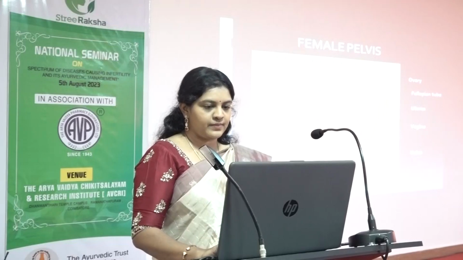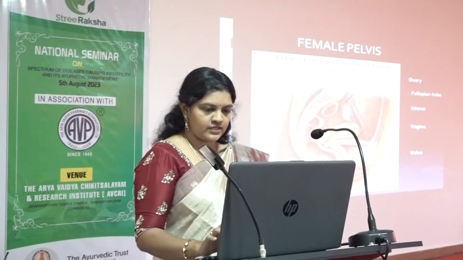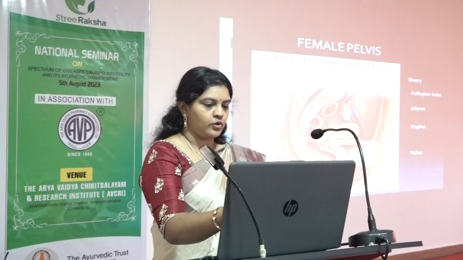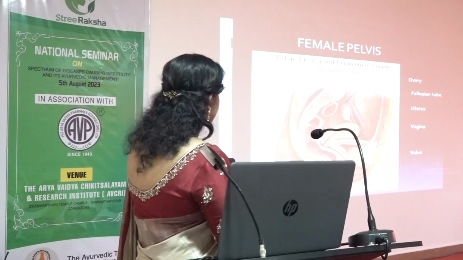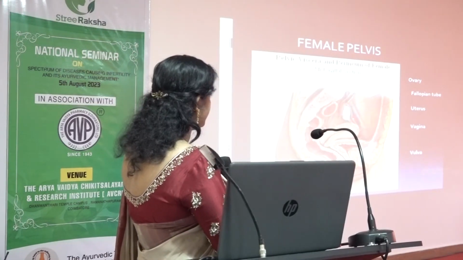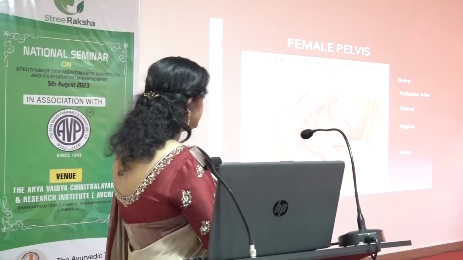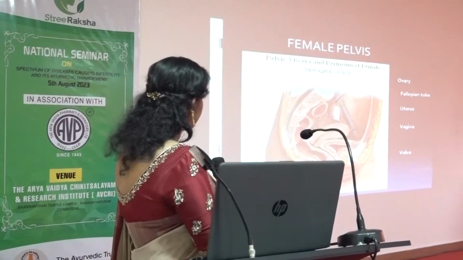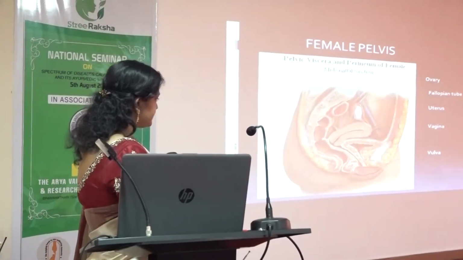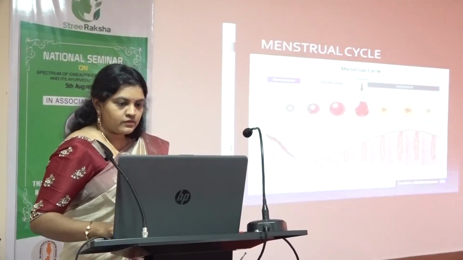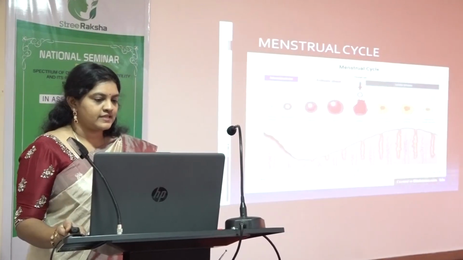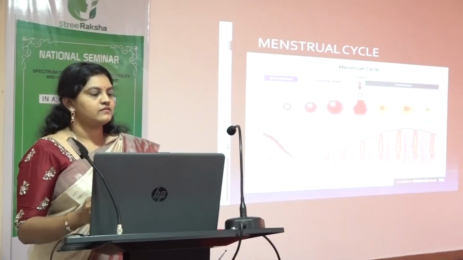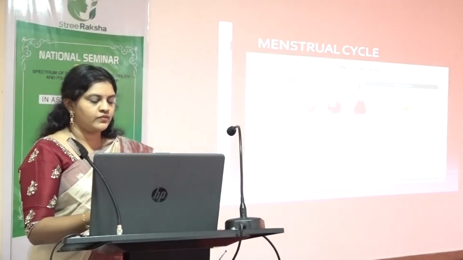This is the female pelvis, which is showing the uterus, the fallopian tube, and the ovary. The major part of the imaging findings revolves around these three things, and then comes the cervix and the vagina. First we'll discuss the menstrual cycle, because this is important to see the ovulation phase of the cycle.